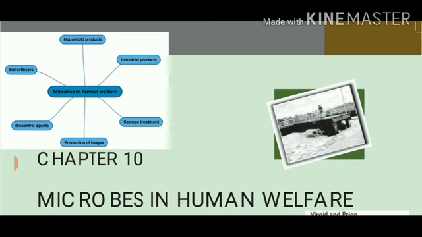And last is biofertilizers. We all have heard of organic farming. So how can microorganisms play a significant role in increasing both the quality and quantity of crops? This we will study in chapter number 10.